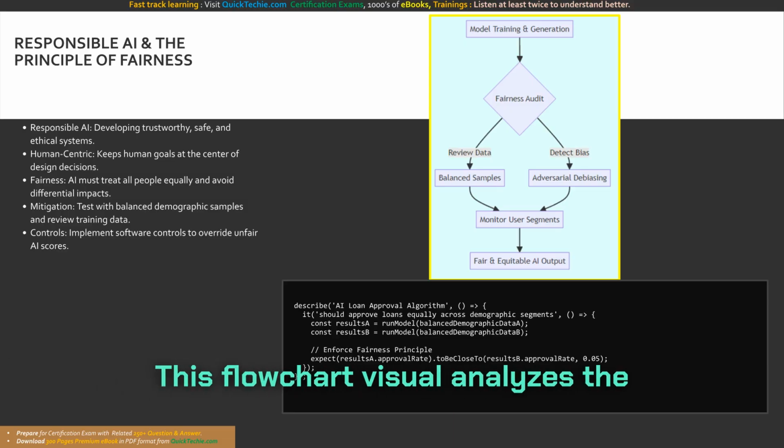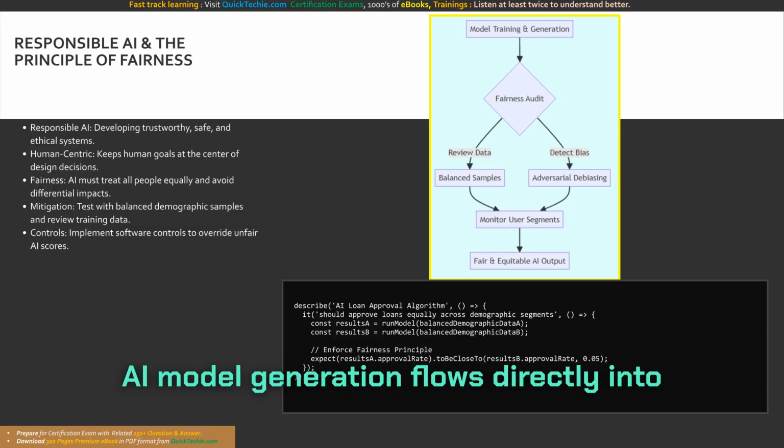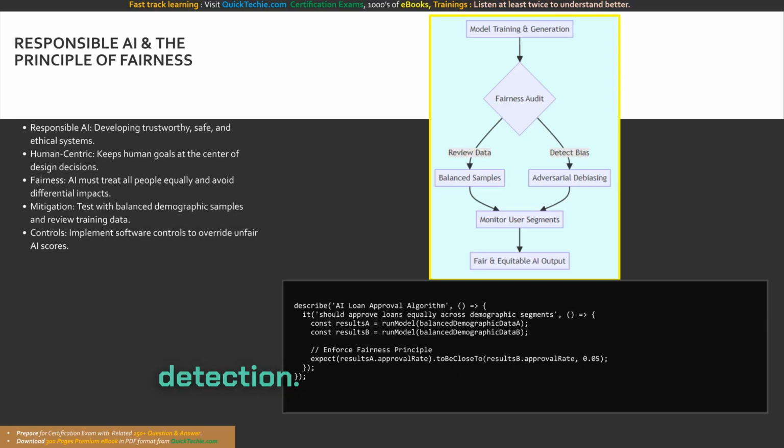This flowchart visualizes the continuous fairness audit process. AI model generation flows directly into a review of training data and bias detection.